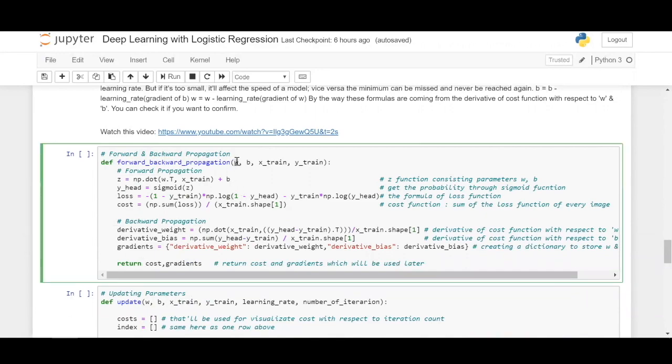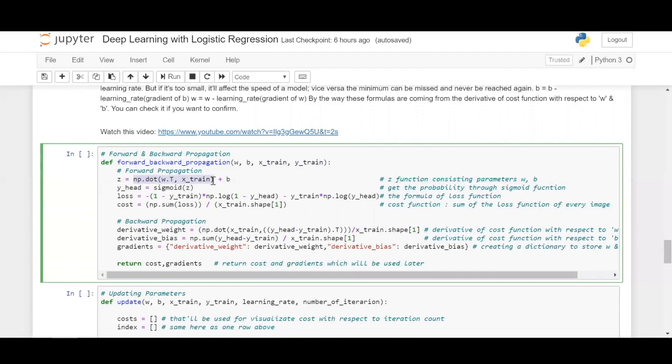In the forward and back propagation function, we will take the weights and biases as input, and x train and y train, the independent variables for training and dependent variables for training. First things first, let us define our function of the neural network. Since it is w transpose into x plus b, it is a dot function because here we are playing with vectors.